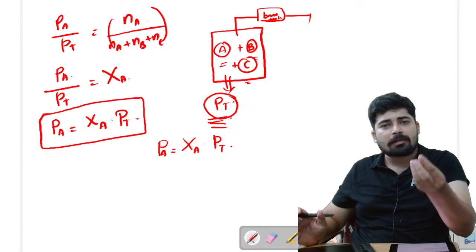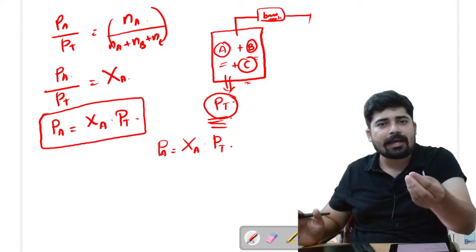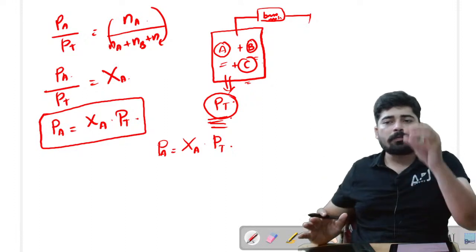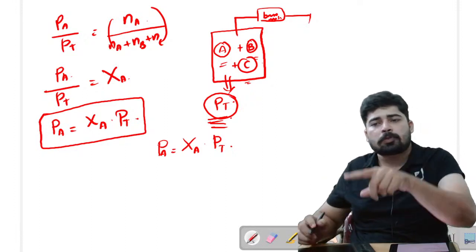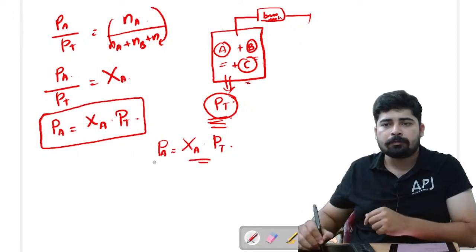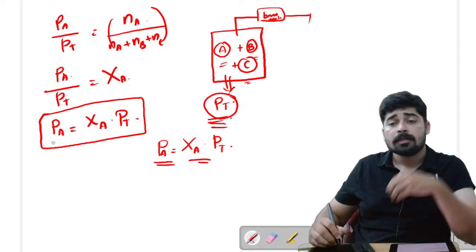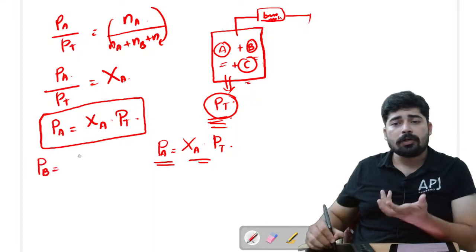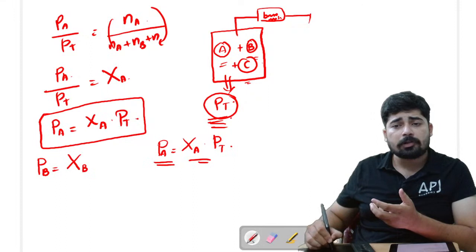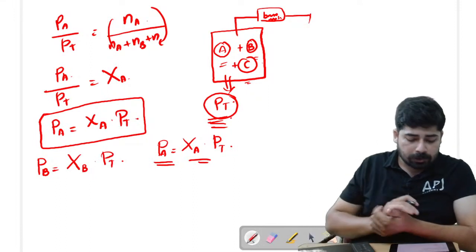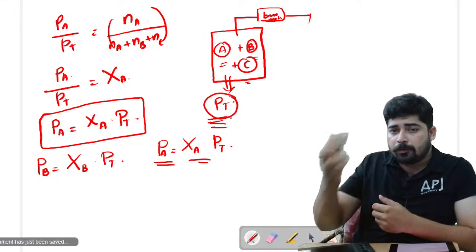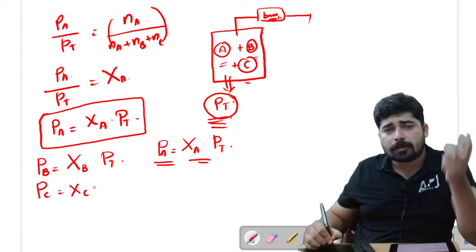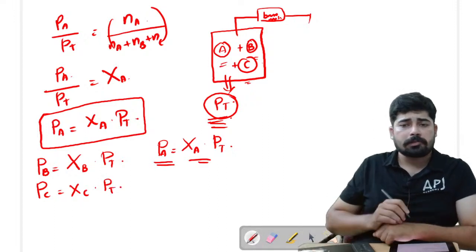So mole fraction means what? Mole fraction means the fraction of molecules of A present in the total container. So the fraction of molecules of A present in the total container into total pressure will give you the partial pressure of A. Similarly, if you want to find the partial pressure of B, just find the mole fraction of B and multiply it with total pressure P. If you want the partial pressure of C, just find the mole fraction of C and multiply with the total pressure.